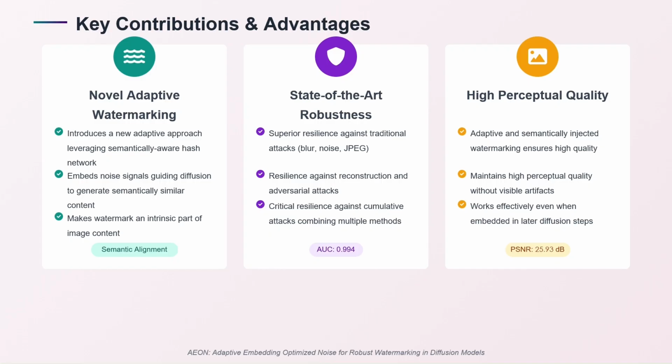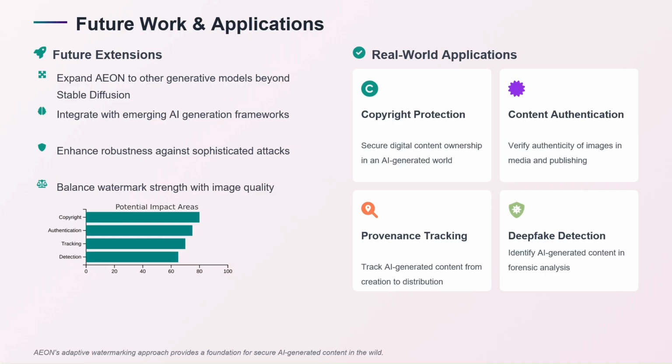The method shows high perceptual quality, where the adaptive and semantically injected watermark maintains high perceptual quality without visible artifacts, while Robin, as we see, shows visible artifacts. This work is effective even when embedded in later diffusion steps, which makes the process more resilient against adversarial attacks and improves the image quality further.